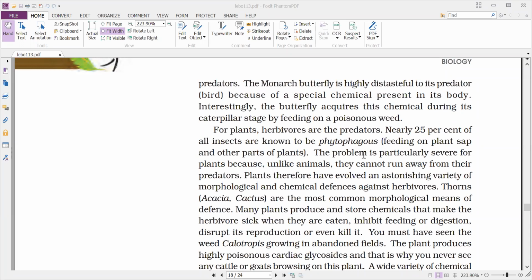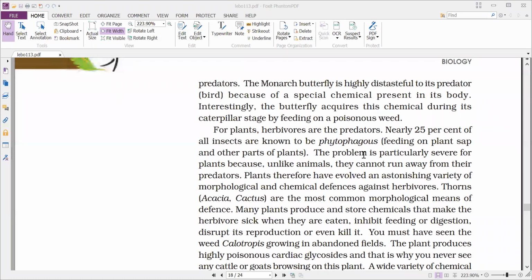Even in the case of plants, we find some mechanisms by which they can reduce the impact of the herbivores. For plants, herbivores are the predators. Nearly 25% of all insects are known to be phytophagous, that is, feeding on plant sap and other parts of plants.